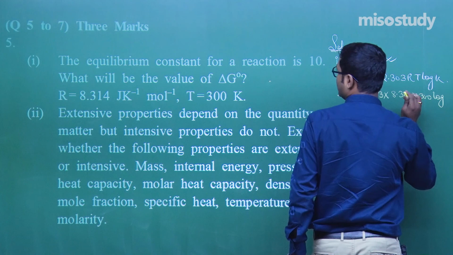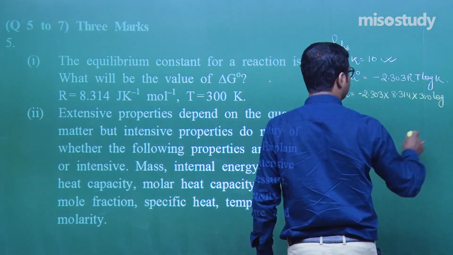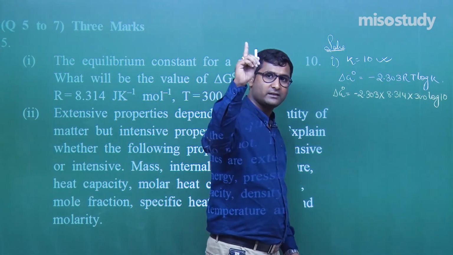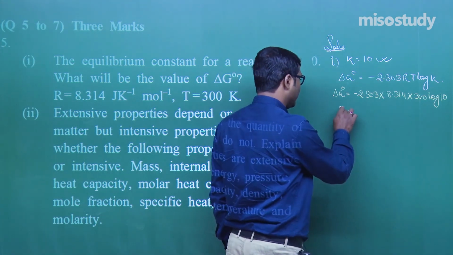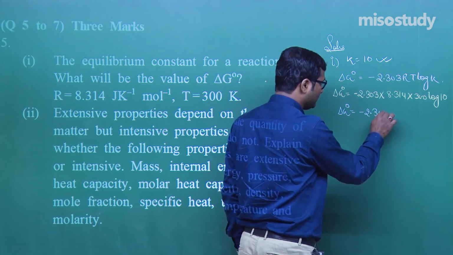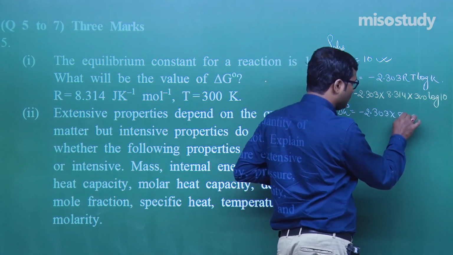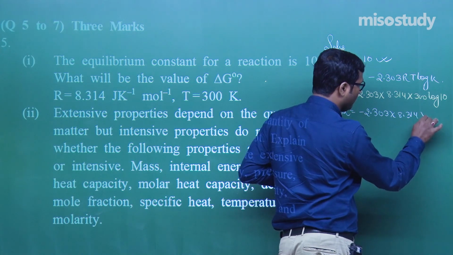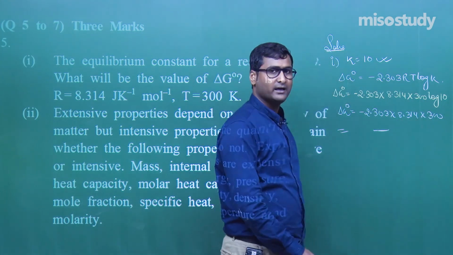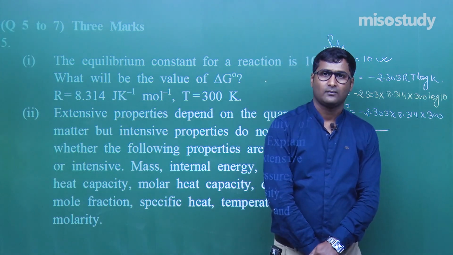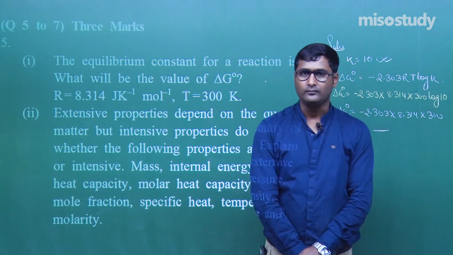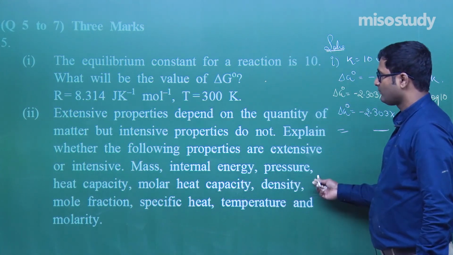And the equilibrium constant is 10. Clear? Now we know log 10 is equal to 1. So the delta G value is equal to minus 2.303 into 8.314 multiplied by 300. After solving, you can get the answer. Am I right? Yes, sir. Definitely you are correct. Now, next one.